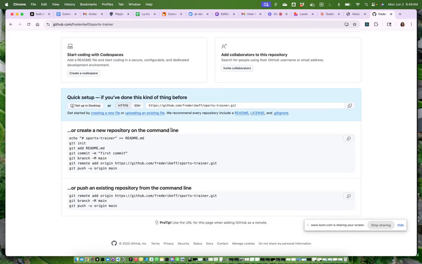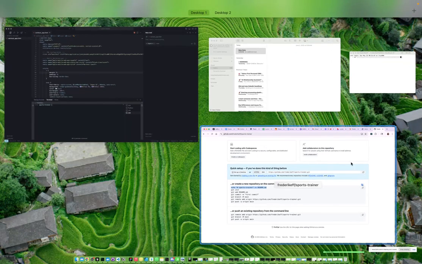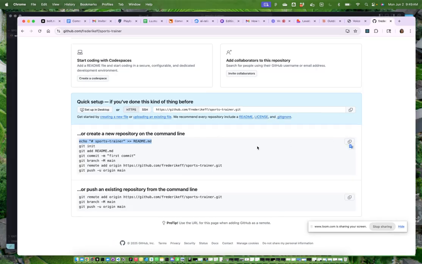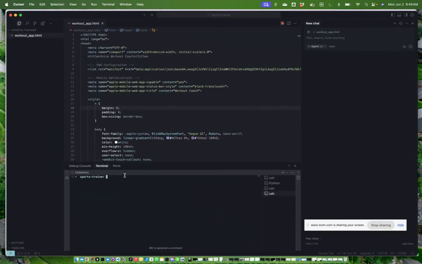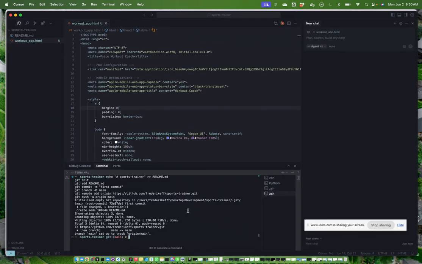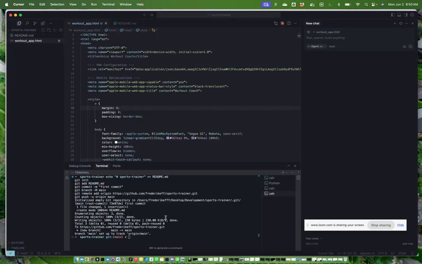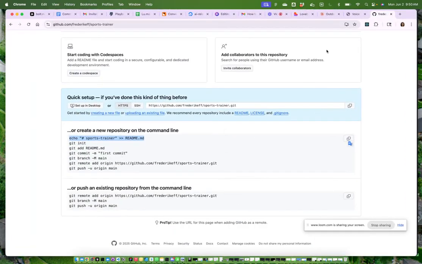So here, create a new repository on the command line. So this is, or push an existing, no, we need this one. So we can do echo. I think you have to do this step by step. I'm not sure, but maybe we can speed this up. Did it work? So we copy this. We put this in here. I think it doesn't work all together. Oh, it does actually. Okay, so it kind of worked. So now this is an application here.